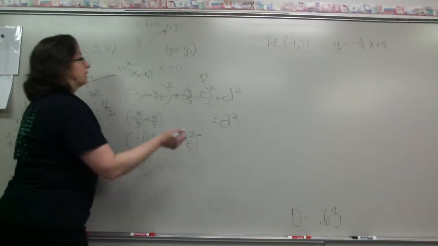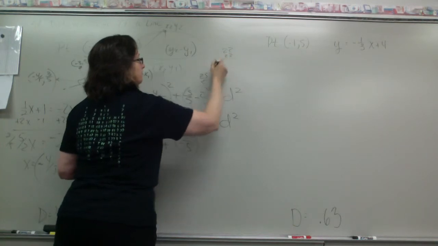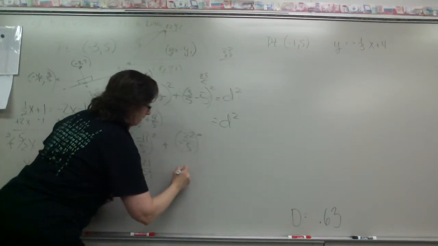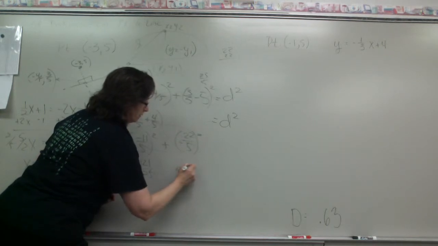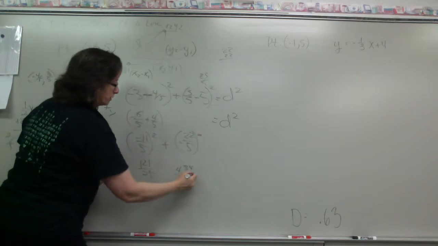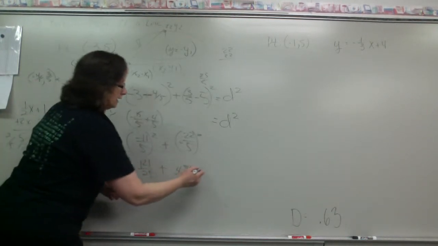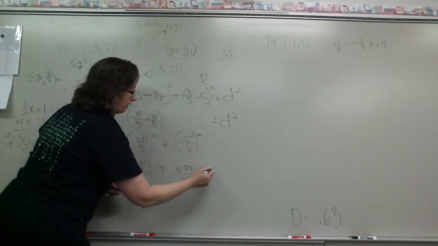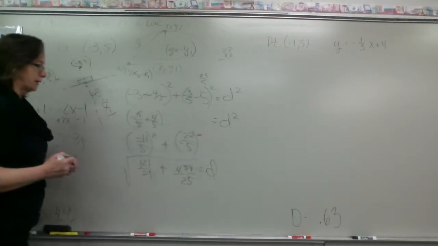So I wind up with 22 times 22. What's 22 times 22? 484. Is that 484? Okay. Check it out. Somebody check that, make sure that's right. Should be right. Sounds right. Okay, so then I'm going to do what? 484 over 25 and add. And then since this is d squared, I'm going to take the square root of it, right? Take the square root of that whole thing.